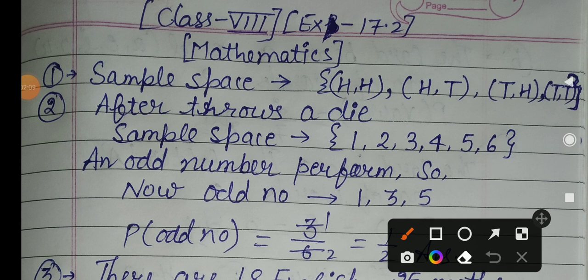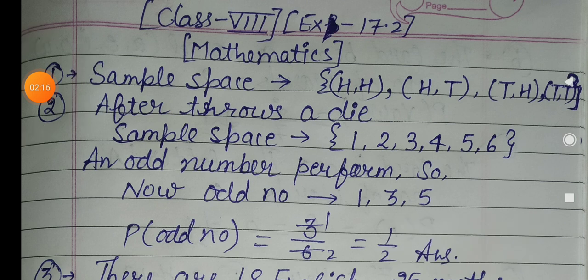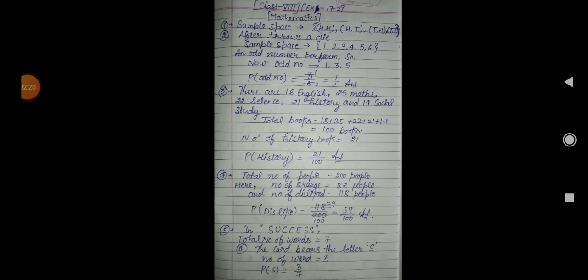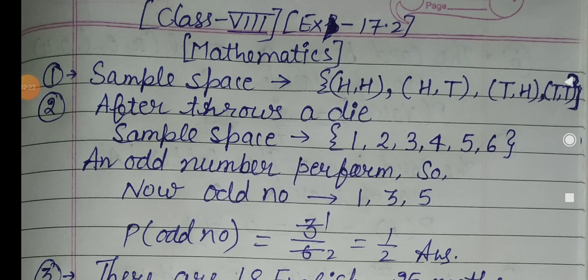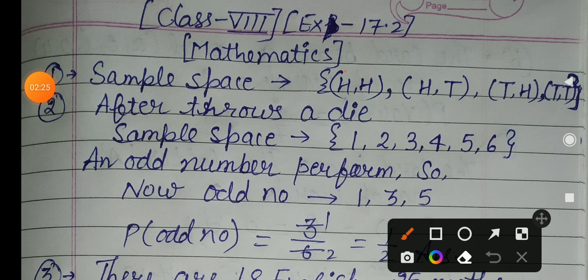Okay students, so a coin is tossed two times, and when it is tossed, the sample space is created. Just like: first time you get a head, second time you get a tail; or first time you get a head, second time you get a head; or first time you get a tail but second time you get a head; or first time you get a tail and second time you also get a tail.